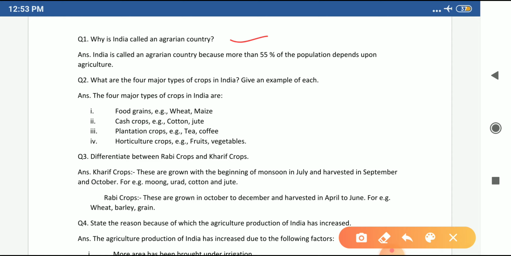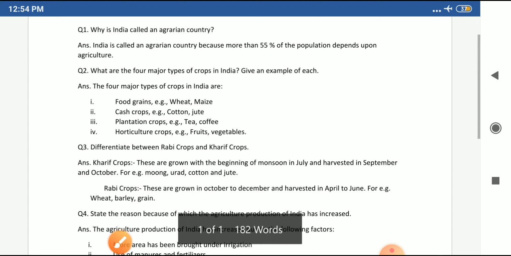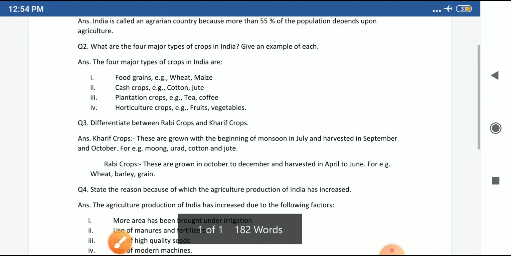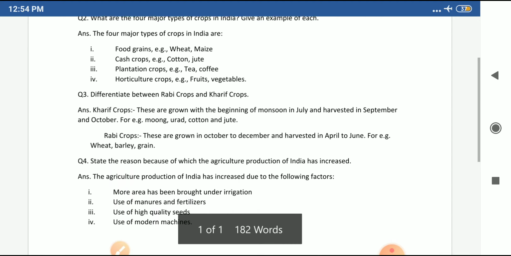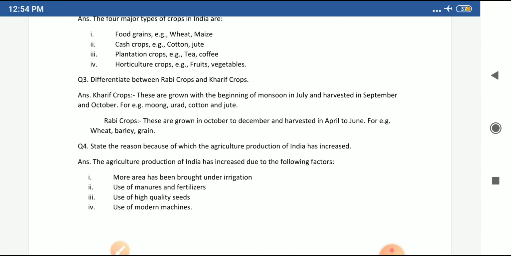Question number 2: what are the 4 major types of crops in India? Give an example of each. The 4 major types of crops in India are food grains, for example wheat and maize; cash crops, cotton and jute; third, plantation crops, tea and coffee; and horticulture crops, fruits and vegetables. You can write these answers by taking a screenshot or simply by pausing the video and writing in your notebook in neat and clean handwriting.